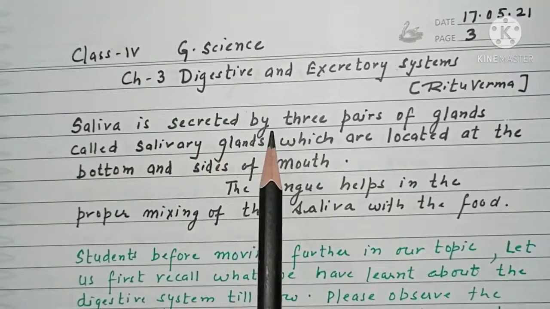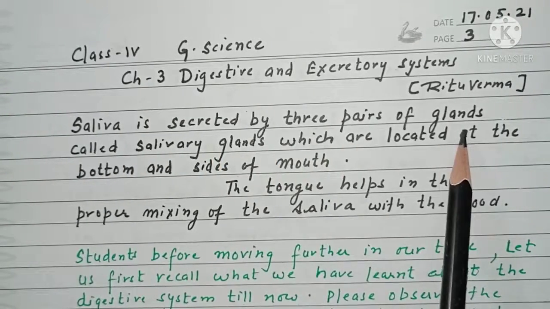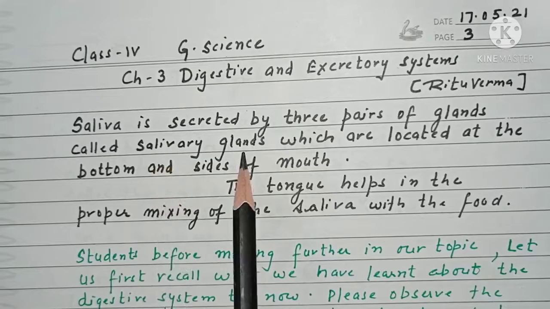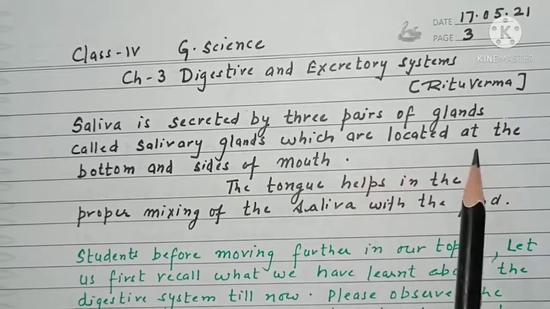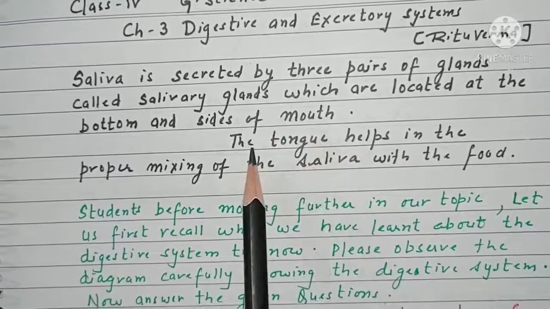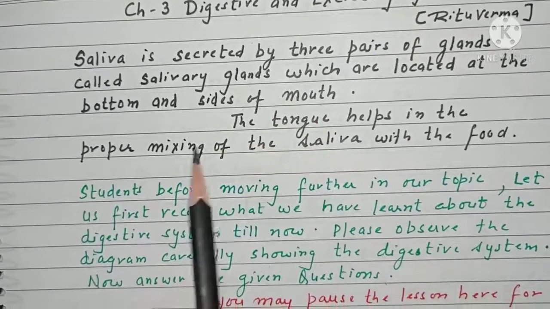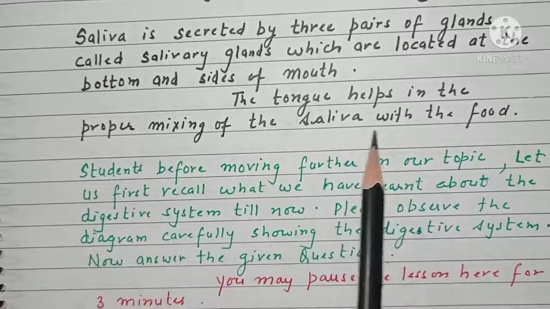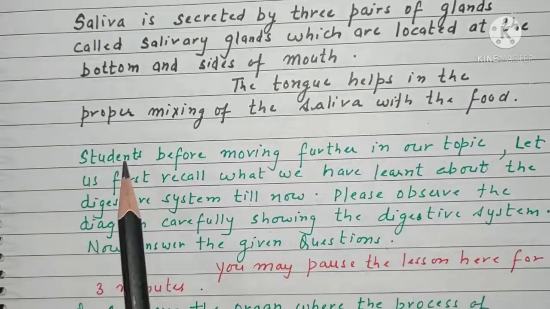Saliva is secreted by three pairs of glands which are called salivary glands. These are located at the bottom and sides of the mouth. The tongue helps in the proper mixing of the saliva with the food.